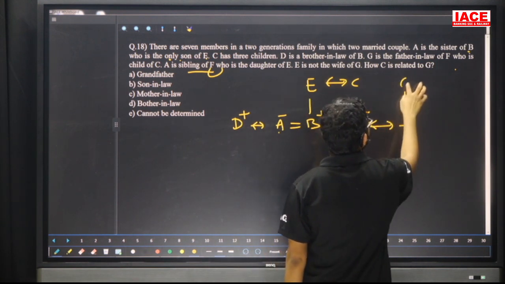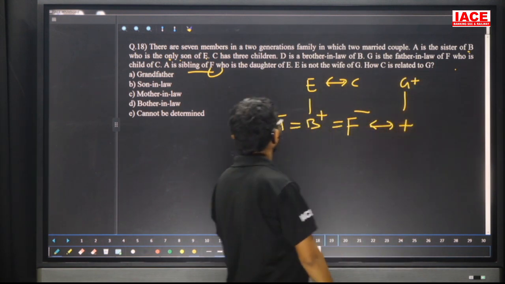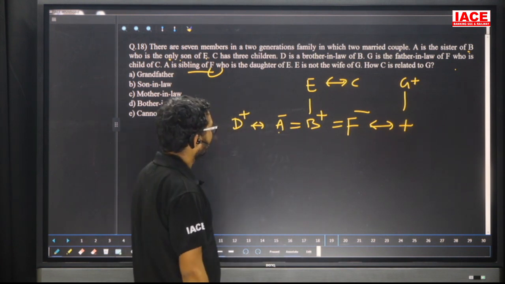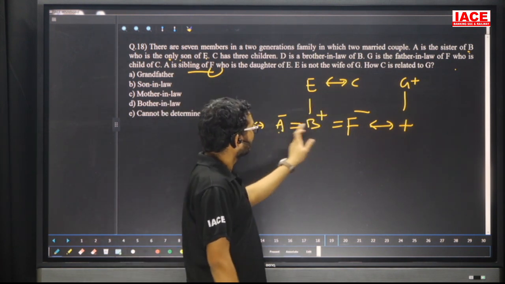This husband's father is what? G. G is the father-in-law of F. Now check here: 1, 2, 3, 4, 5, 6, 7, 8.